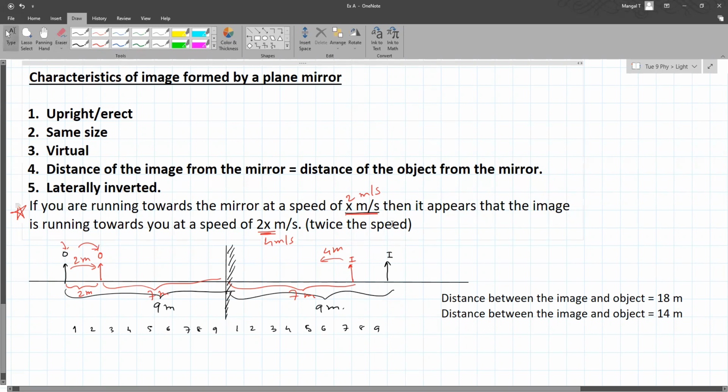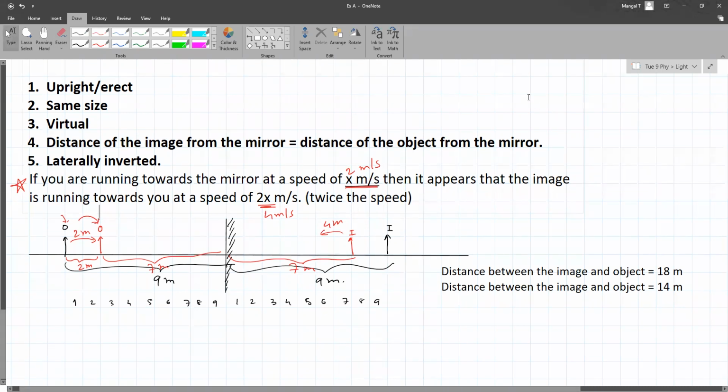And sir, the camera of phones, will that have a virtual image or a real image? Camera is clicking a picture, and whatever you see on the screen is all virtual. But why is it virtual?